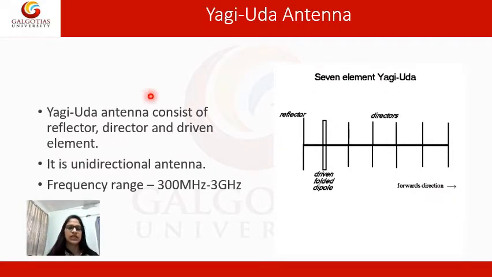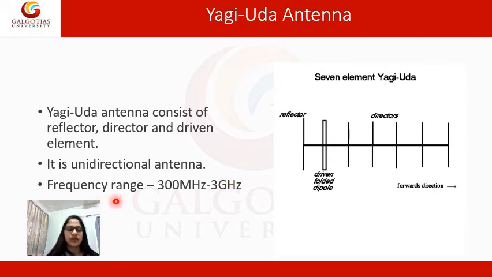First one is Yagi-Uda antenna. Yagi-Uda antenna consists of a reflector, director and a driven element. From the figure, see, this is our reflector, this is our director and this is our driven element, the folded dipole. It is a unidirectional antenna. It means it transmits electromagnetic signal only in one direction. This is the forward direction.